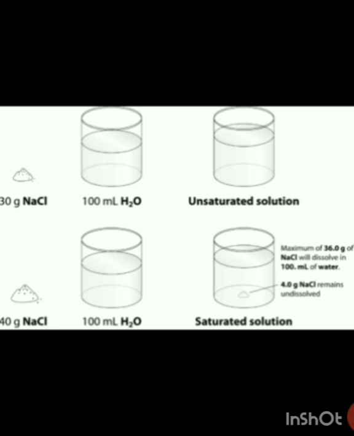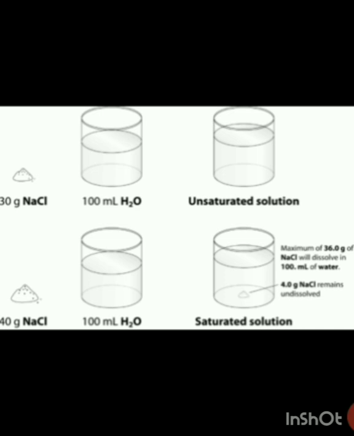Now what will happen? We know 36 gram of salt can be dissolved in water, but we are taking only 30 gram. When we dissolve it, this is called an unsaturated solution because the solution has more capacity to dissolve the salt.